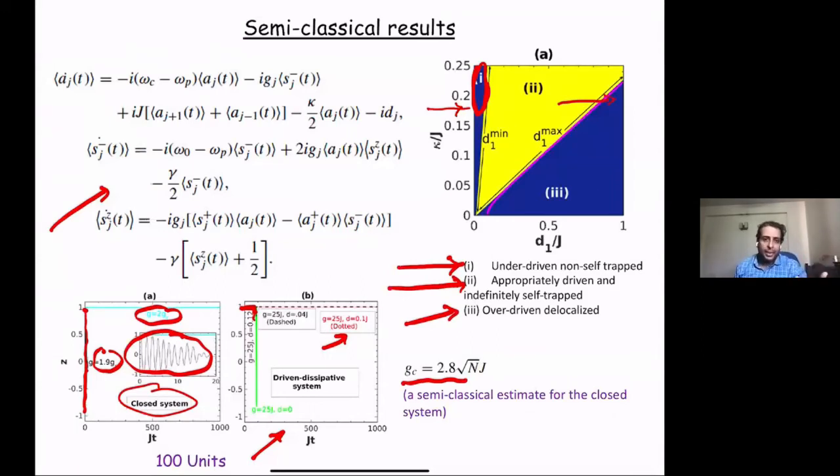These are semi-classical results for 100 units, because the exact quantum calculation is very difficult in this region, but it tells you that there is a notion of getting trapped states in driven dissipative systems. So Manas, just to make sure, the semi-classical limit is like decoupling of the matter and the cavity? That's right, the correlation.